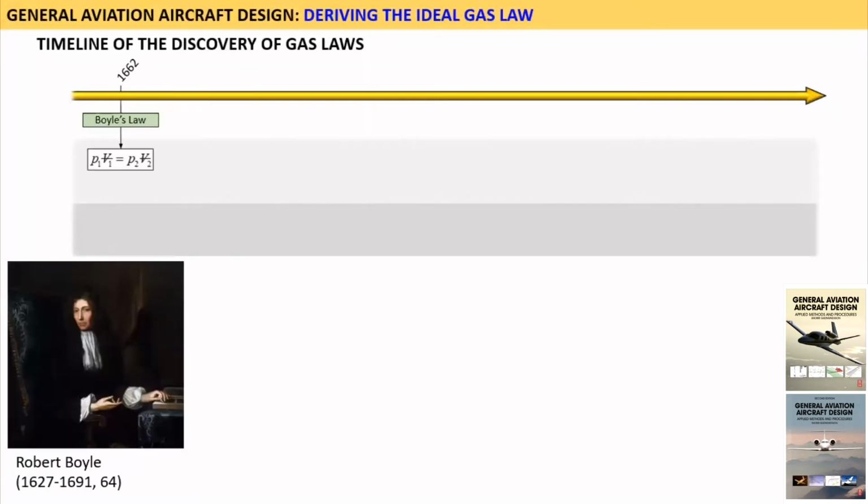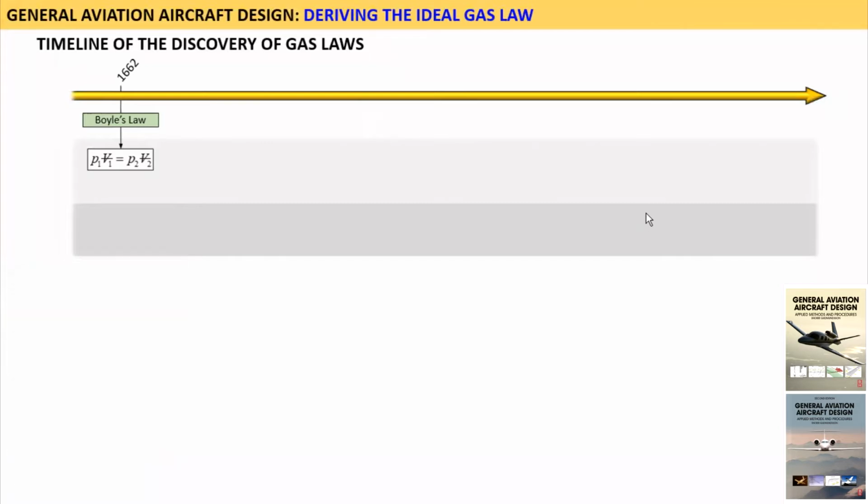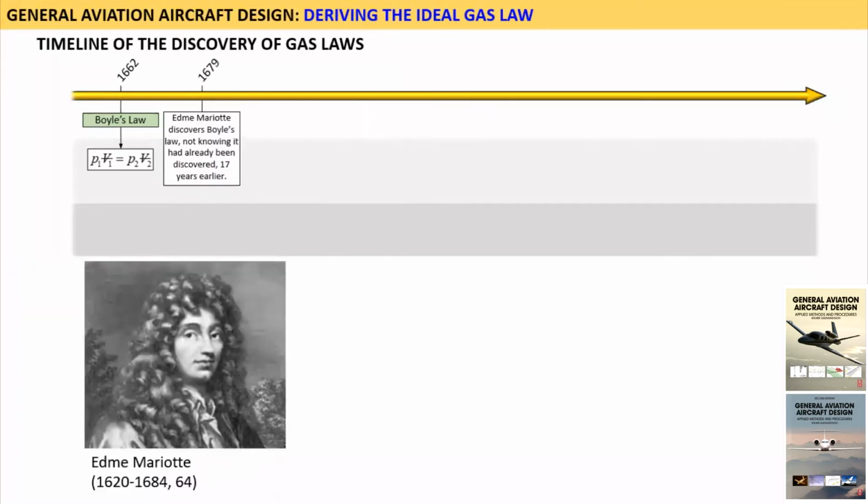In 1662, the Anglo-Irish natural philosopher, chemist, physicist, and inventor Robert Boyle discovered that the product of the pressure and volume of a gas in a container is a constant. This is known as Boyle's law. 17 years later, in 1679, the French physicist Edmé Mariotte, excuse my pronunciation, discovered the same relationship. Unfortunately for him, the honor of the law had already been bestowed upon Boyle.